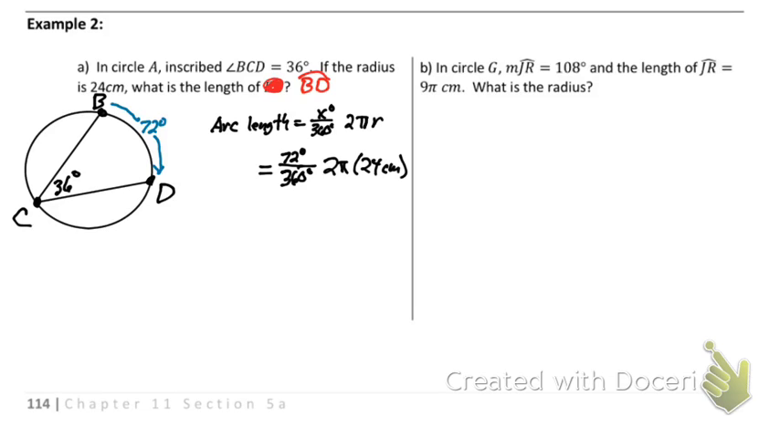And now we'd probably just take our calculator, go 2 times 24, multiply that by 7 over 360, and you should get out 9.6 pi centimeters. Don't forget about the pi.